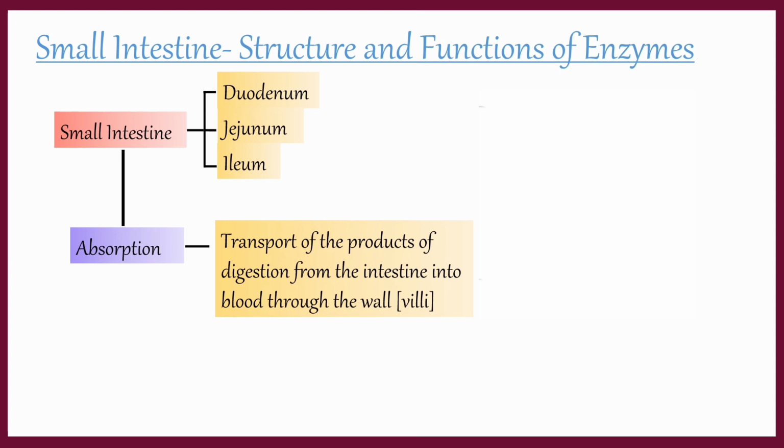Internally, the intestinal wall is made up of finger-like projections called villi. Villi increase the surface area for absorption of digested food. There is a network of blood capillaries which helps in absorption of digested food into the blood.